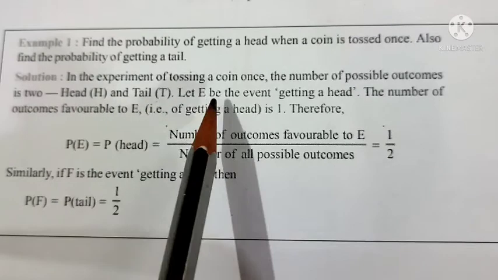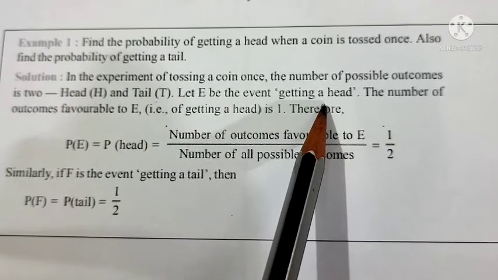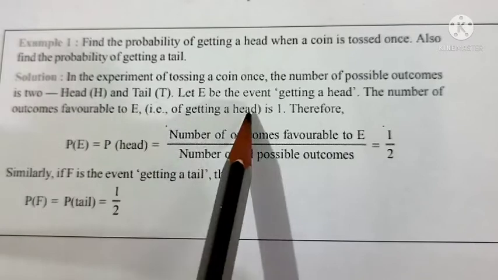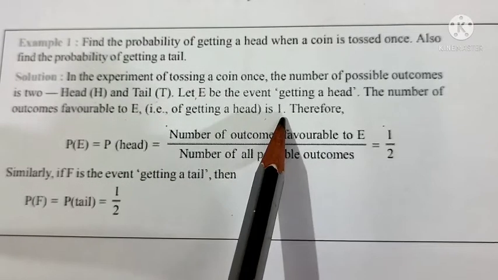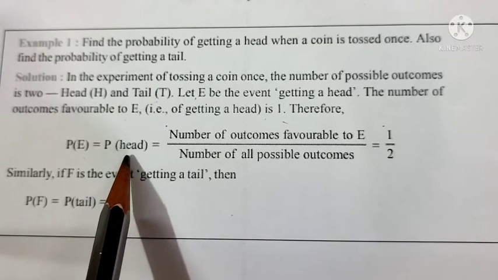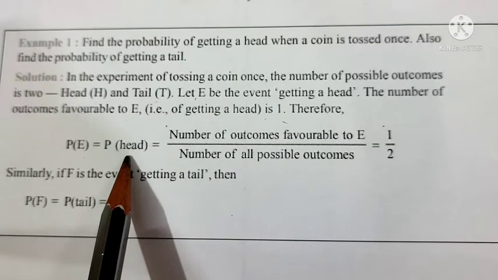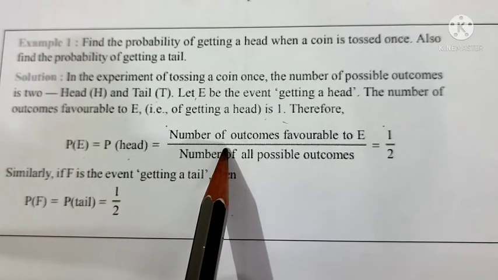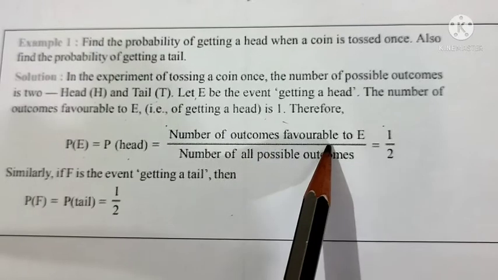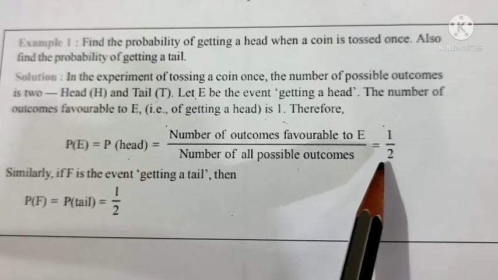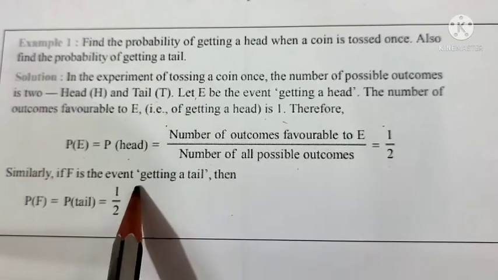as tail. Let E be the event of getting a head. So the number of outcomes favorable to E, out of 2, is 1 only. Therefore P of E equals P of getting head, that is the question for us. It is equal to the formula: number of outcomes favorable to the event E divided by number of all possible outcomes, that is equal to 1 by 2.